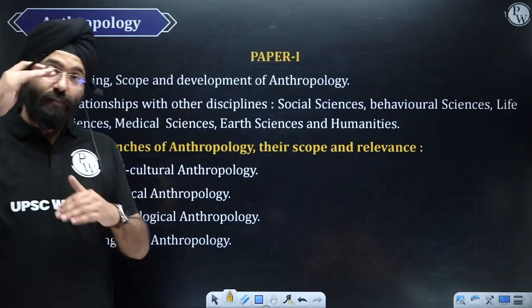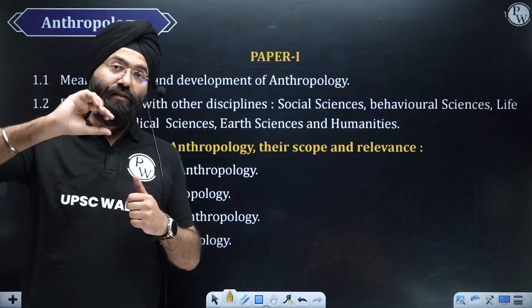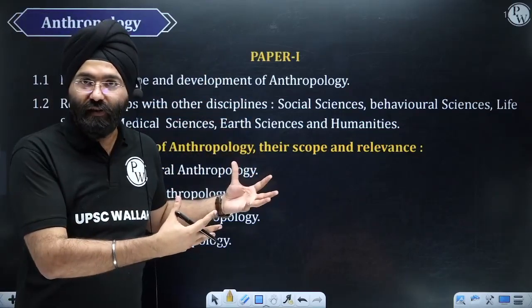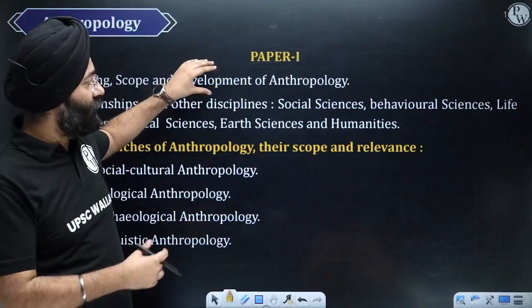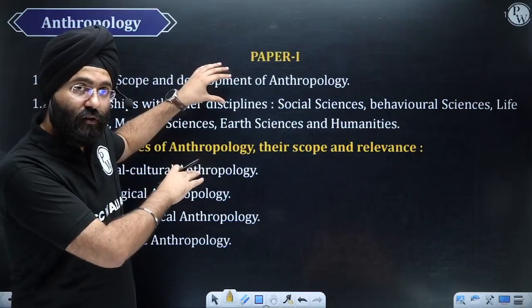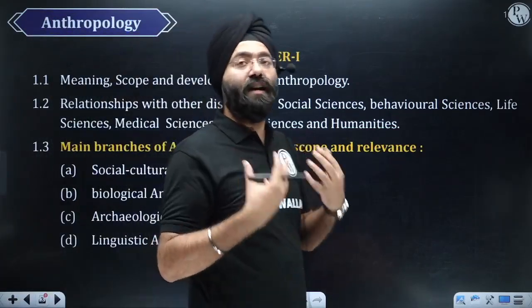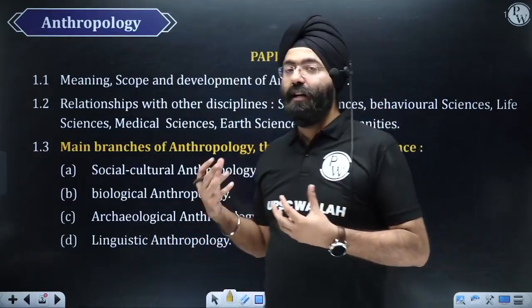In the paper you will have section A and section B, but the syllabus itself is not divided into section A and section B. So a topic can be asked in section A of paper 1 and also in section B of the paper. Simply, you need to be well versed with the content and the syllabus.